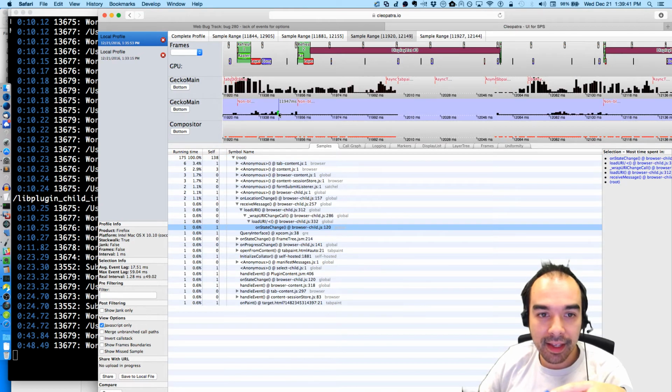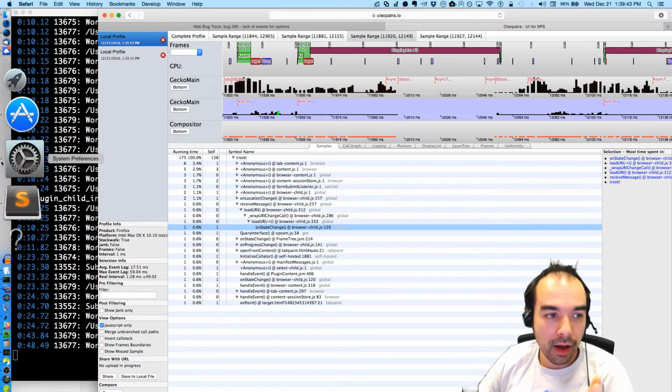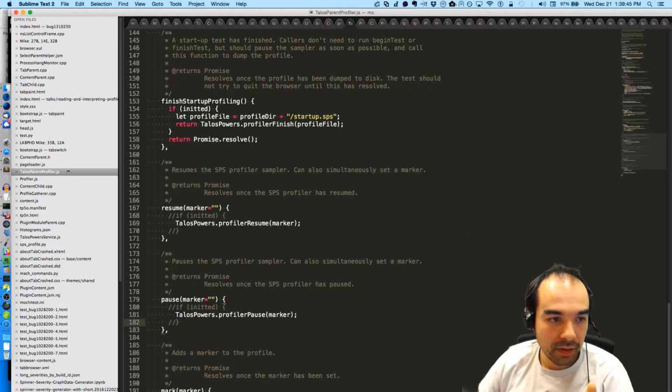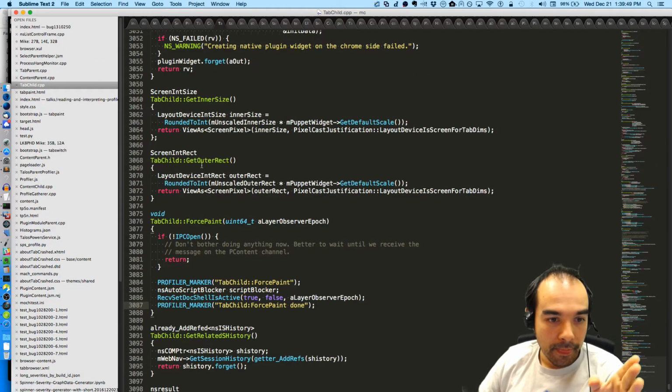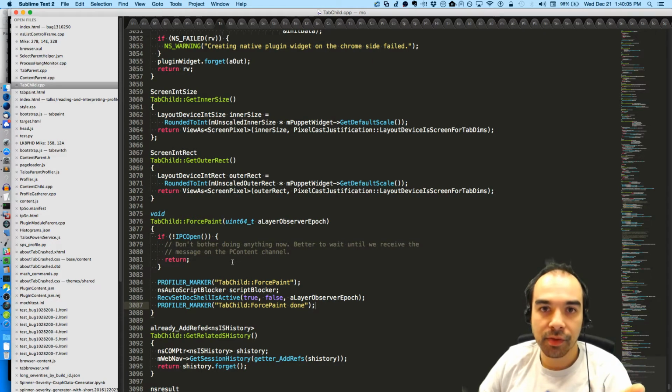So what I'm thinking is, tell the content child or the tab child: don't force paint if I haven't been told to load a URI yet. Because if so, then almost certainly what I will paint is not useful.